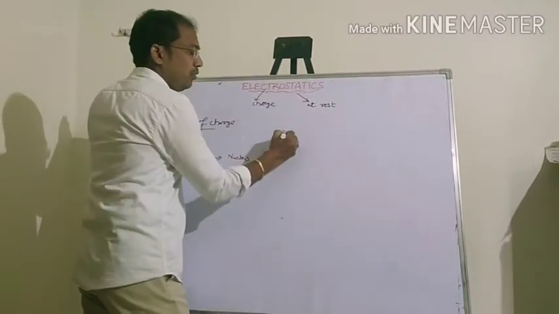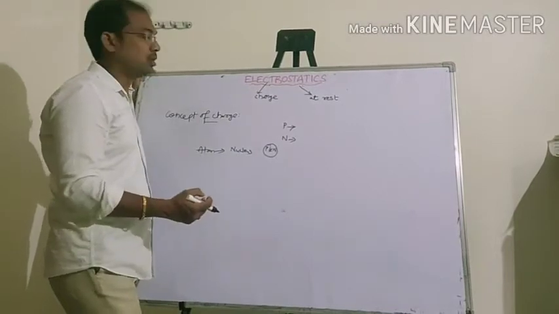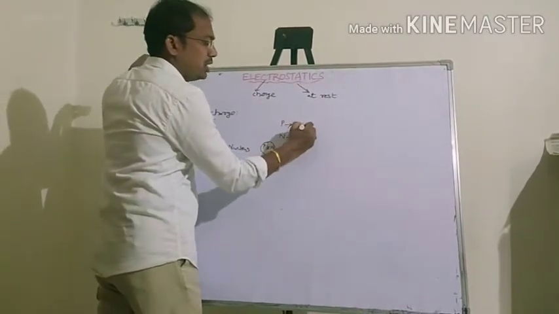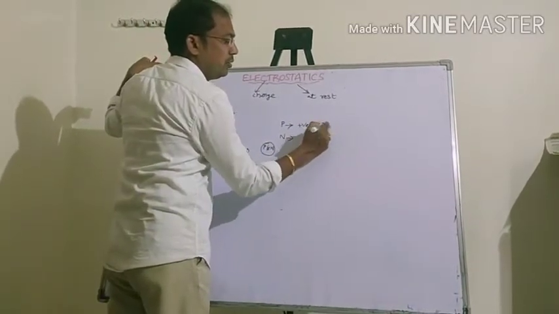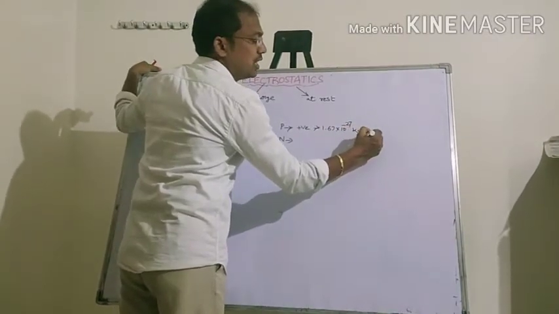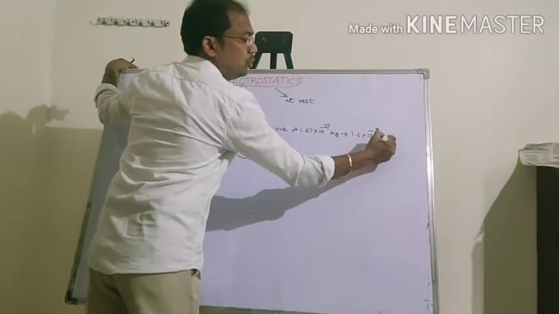A proton is a positive particle; its mass is 1.67 into 10 power minus 27 kg, and its charge is 1.6 into 10 power minus 19 coulomb.